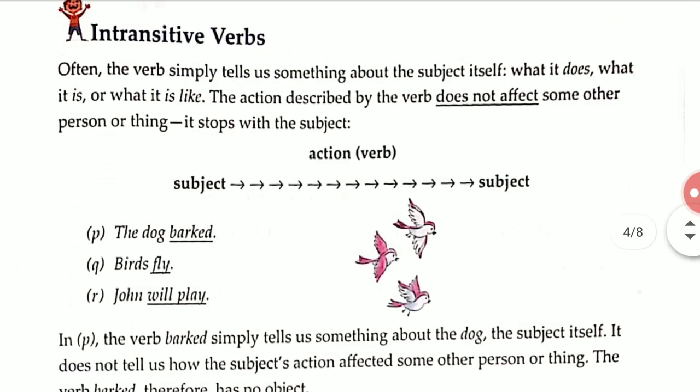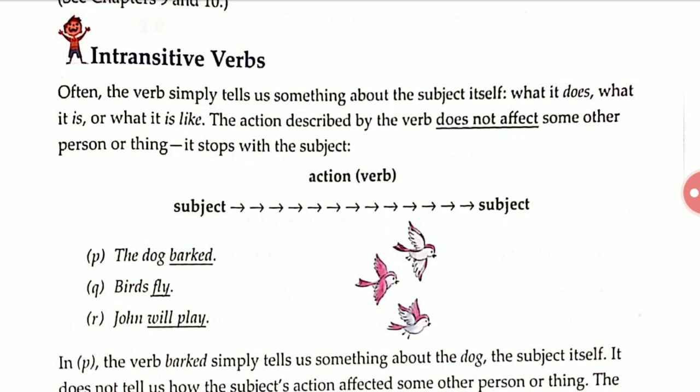Now let's continue with intransitive verb. Often the verb simply tells us something about the subject itself, what it does, what it is, or what it is like. The action described by the verb does not affect some other persons or things. It stops with the subject. Now we'll see what is happening.